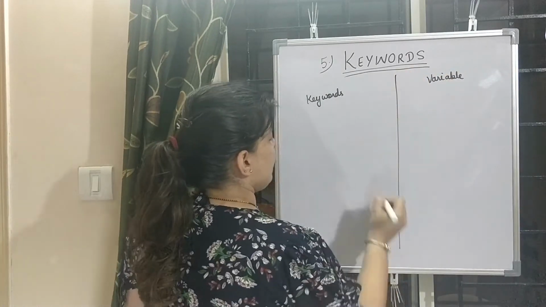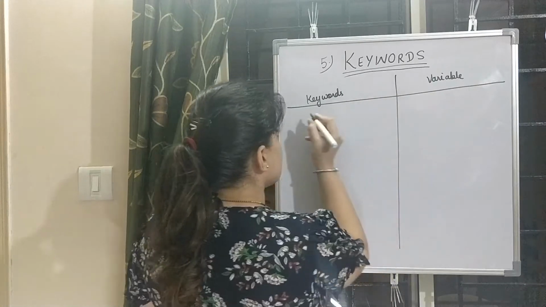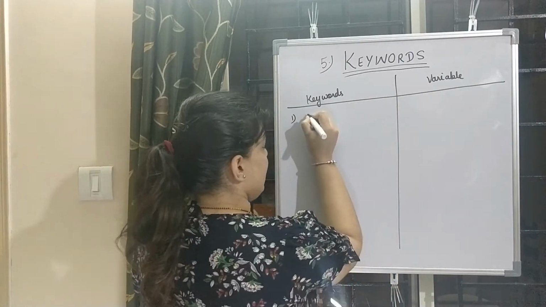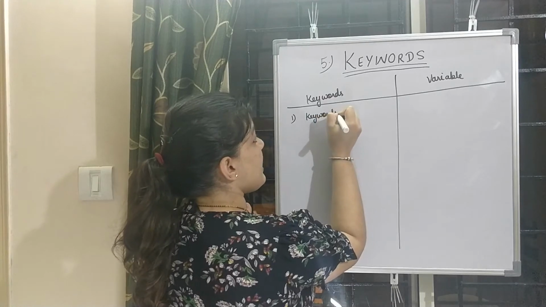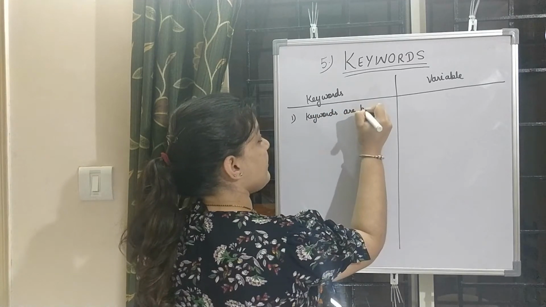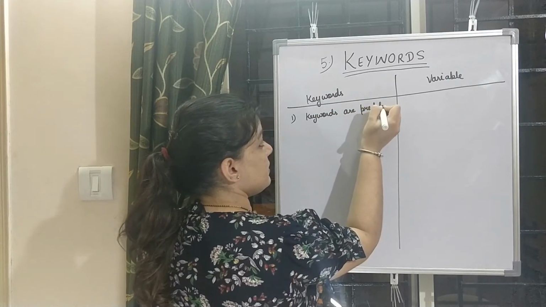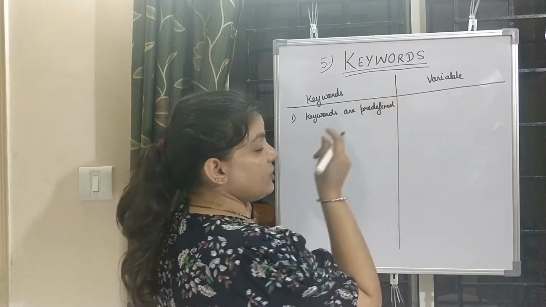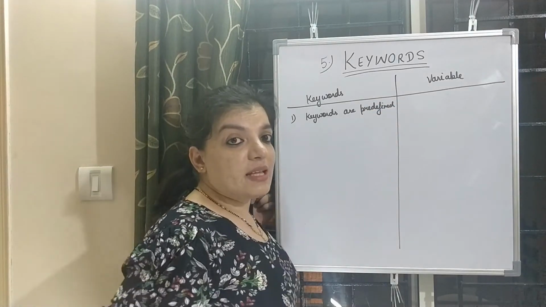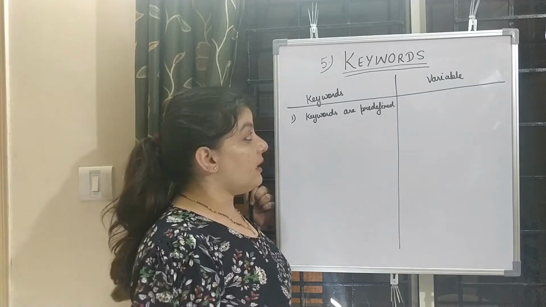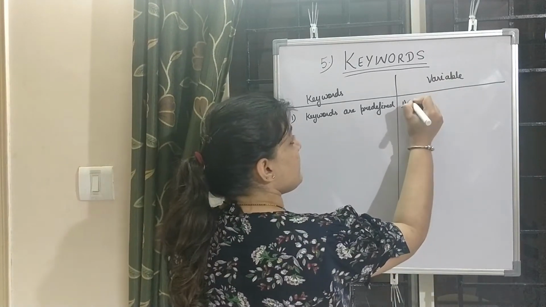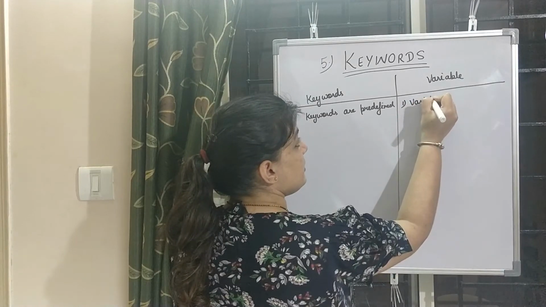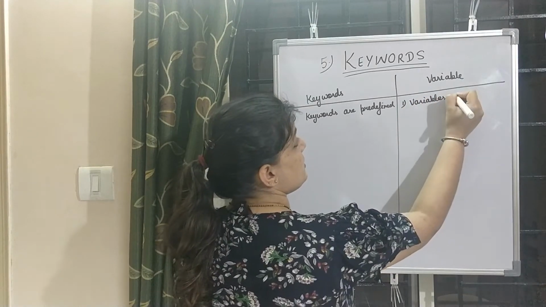So what is the very first difference? First of all, keywords are predefined. As I told you in the definition of keyword, keywords are predefined in every programming language, while variables are defined by users.